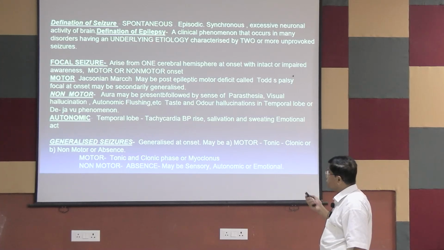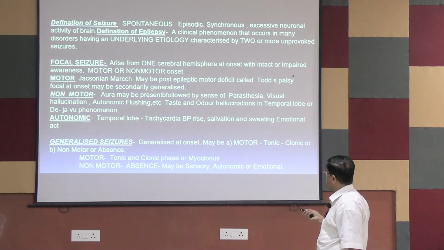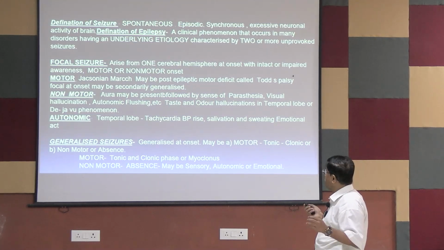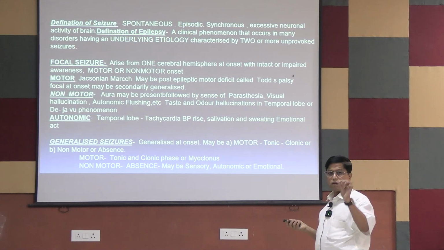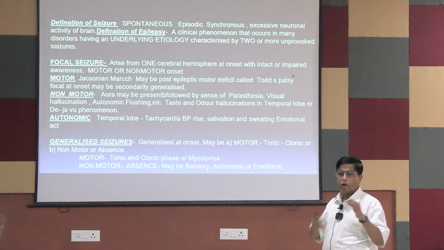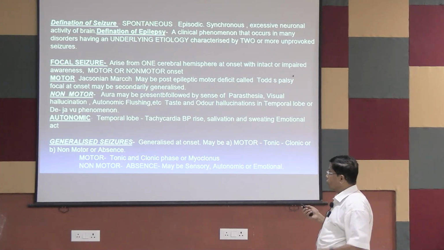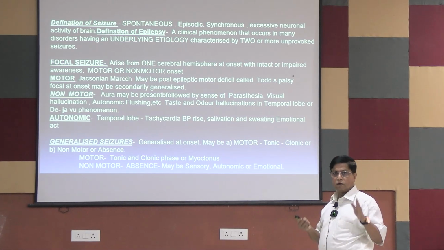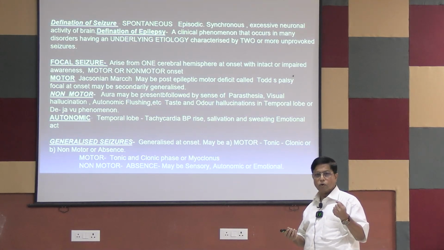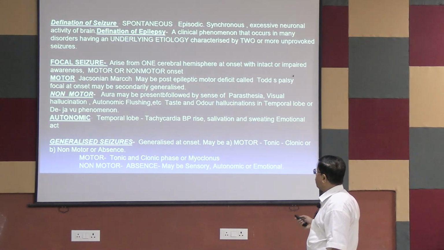So seizures we can divide into focal seizure and generalized seizure. The basic difference between focal seizure and generalized seizure is that in focal seizure, the episode is in a single hemisphere, not both right and left hemispheres at a time. It is only in either the right or the left hemisphere. Naturally if it is confined to one hemisphere, then the seizure episode will be very localized, not a widespread seizure. So we call it a focal seizure.